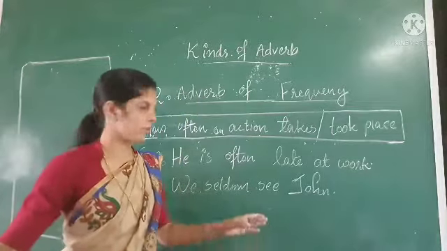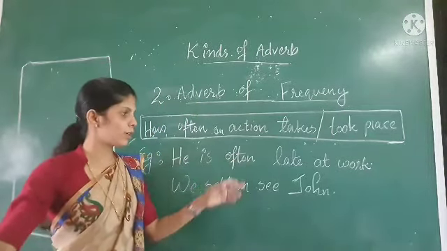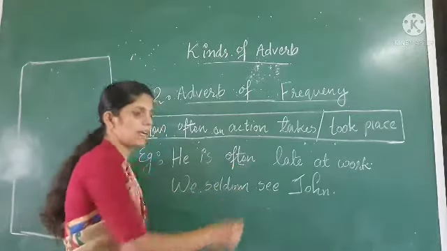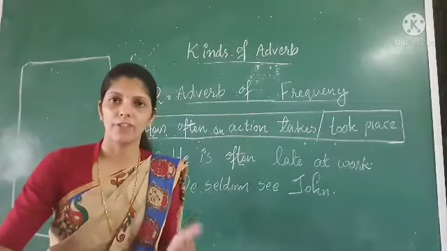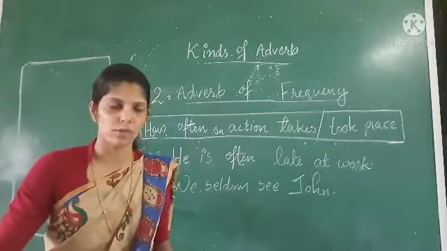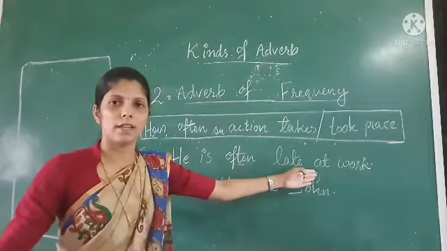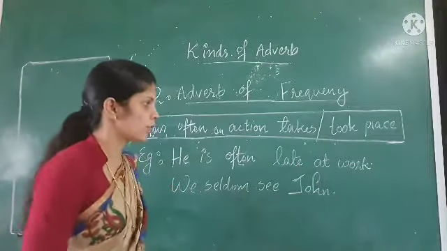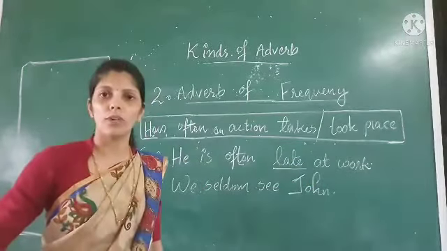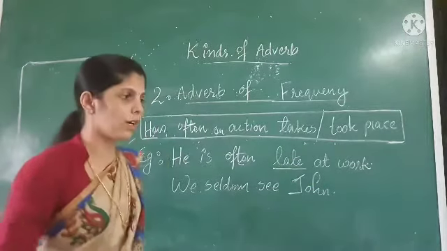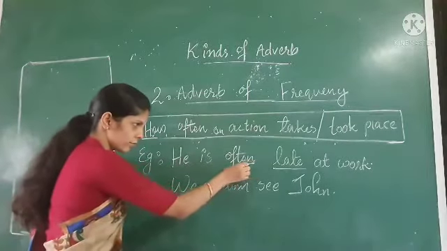Something extra: when we pronounce this word, we never pronounce the T. T is silent over here. So we say often. Okay, T is silent there. So, he is often late at work. Here the action is being late. So how often is it happening?